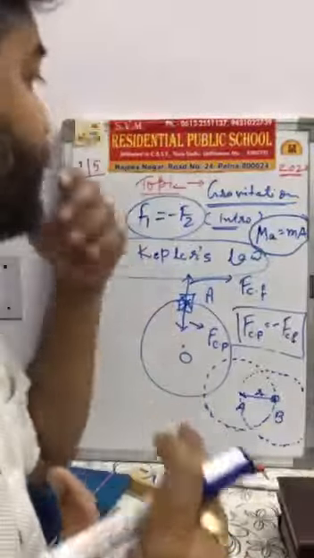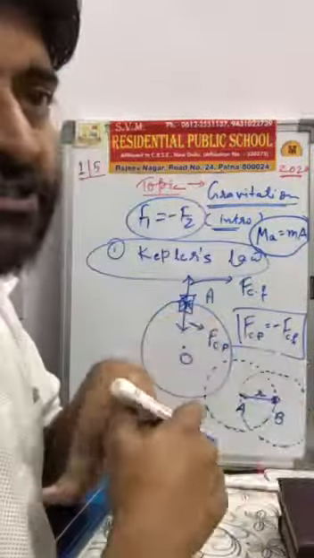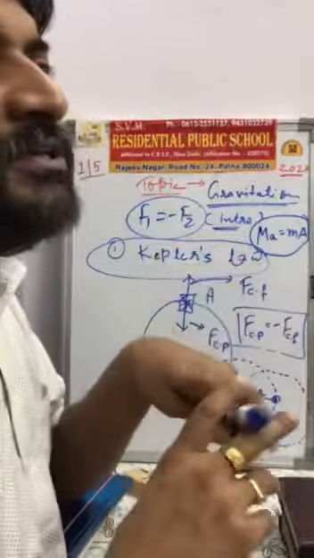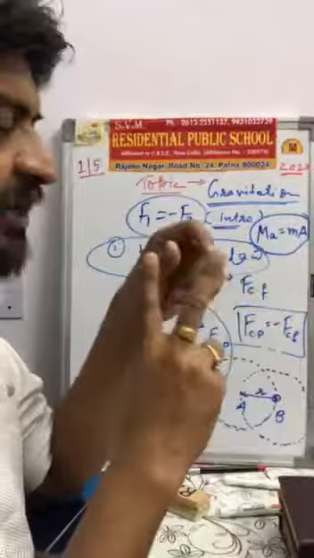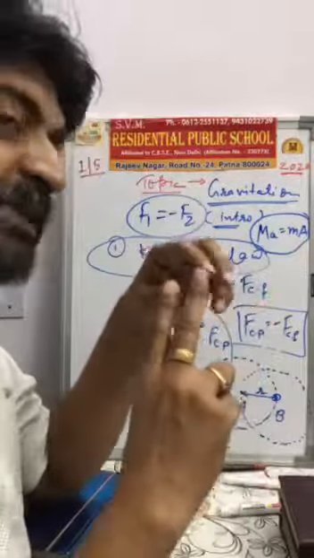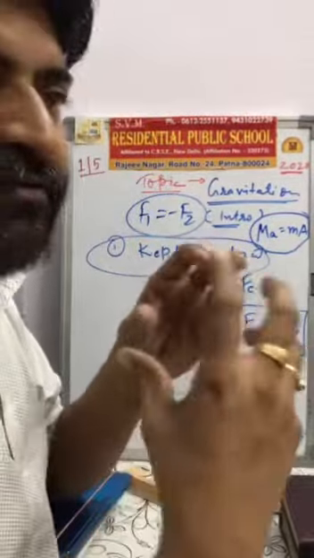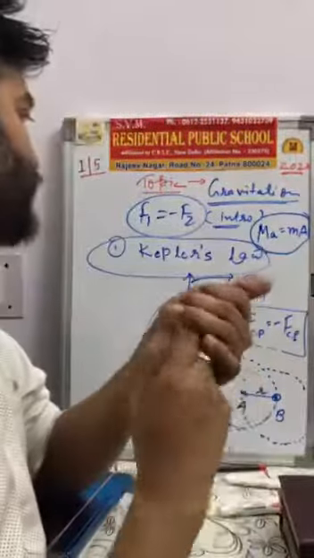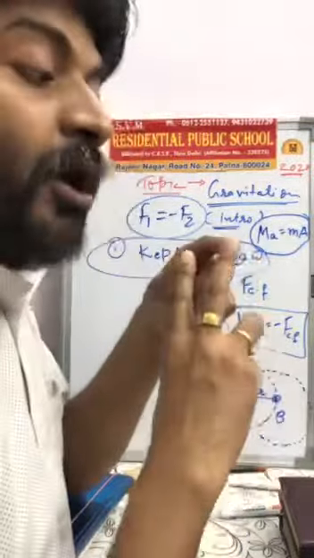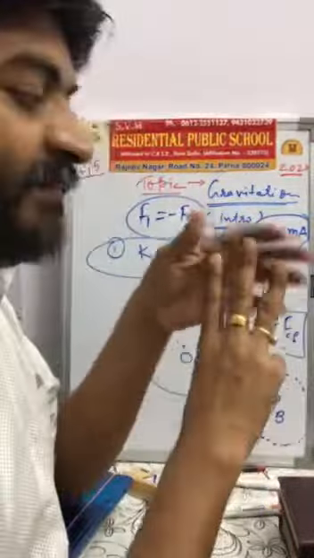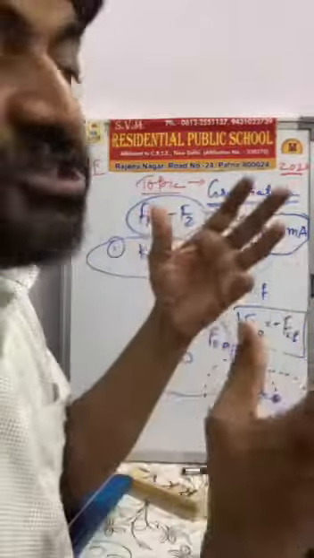So in this chapter on gravitation, firstly we exactly know about the centripetal and centrifugal force, and the mutual attraction between two bodies. After that we should study Kepler's laws of planetary motion, that is the first mathematical interpretation.